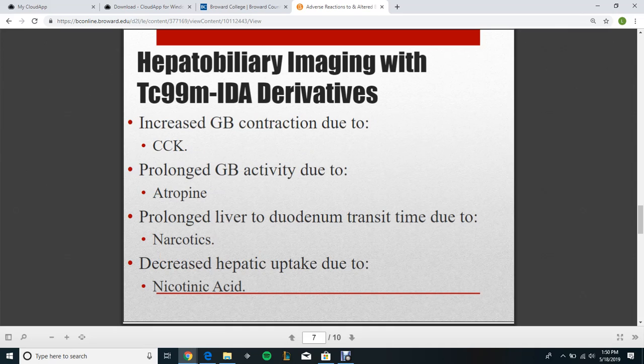Hepatobiliary imaging with technetium-99m IDA derivatives: increased gallbladder contraction is due to CCK. Prolonged gallbladder activity is due to atropine. There is prolonged liver to duodenum transit time due to narcotics. There is decreased hepatic uptake due to nicotinic acid.